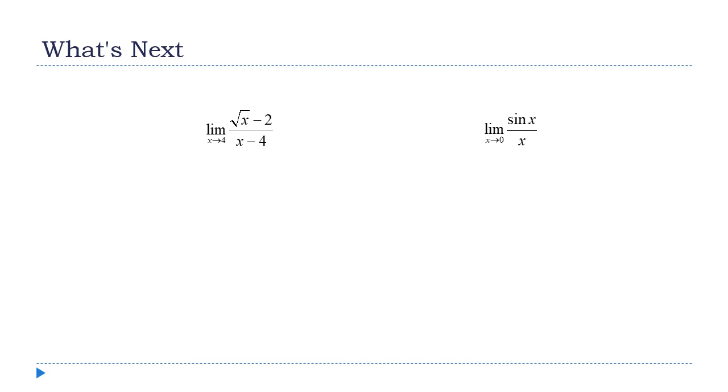In the lectures back in chapter 1, we looked at methods for solving or evaluating limits like these. And you remember the first one involves some kind of unusual algebra manipulations where we had to rationalize the numerator, and on the right-hand one, if I remember right, we had to invoke the squeeze theorem and do some unusual manipulations. Well, it turns out there's a theorem called L'Hopital's rule that gives us a very quick, very simple way to evaluate limits that look like these two. So that's what we're going to be talking about in the next series of lectures.